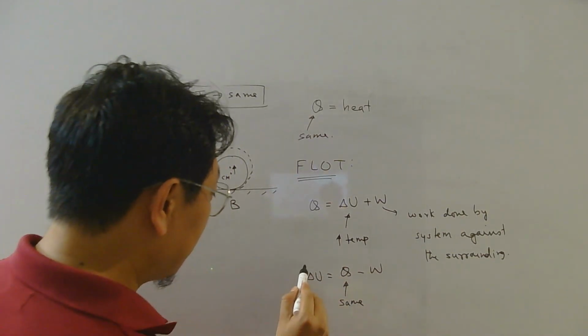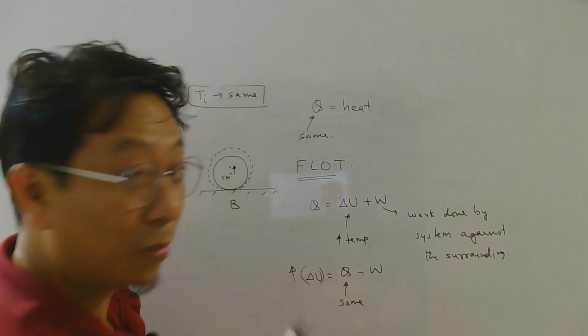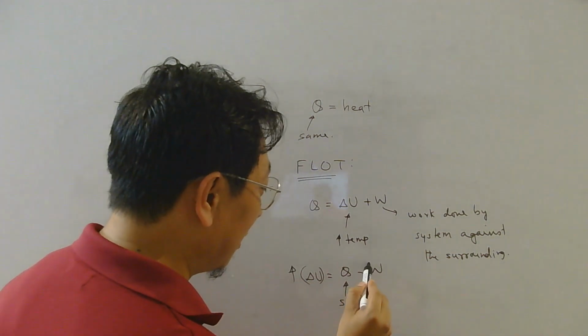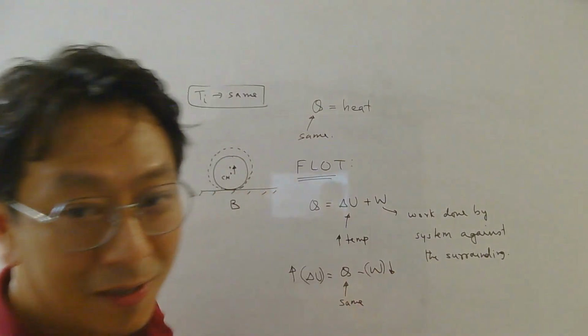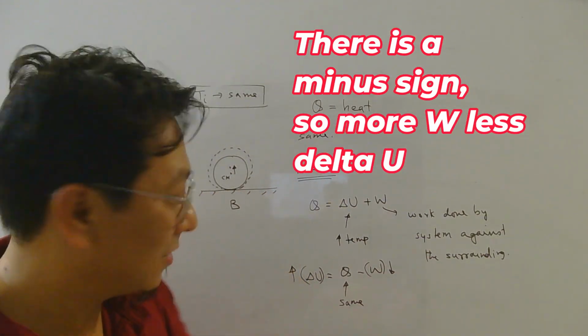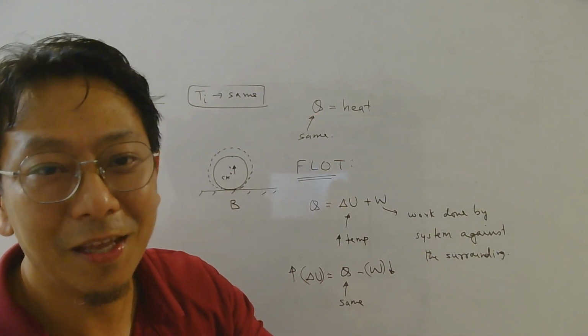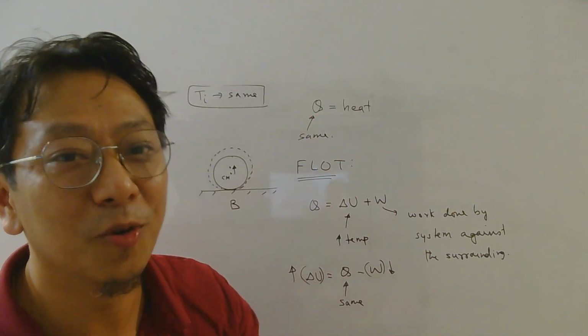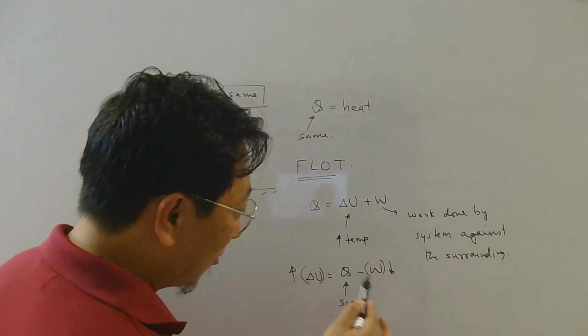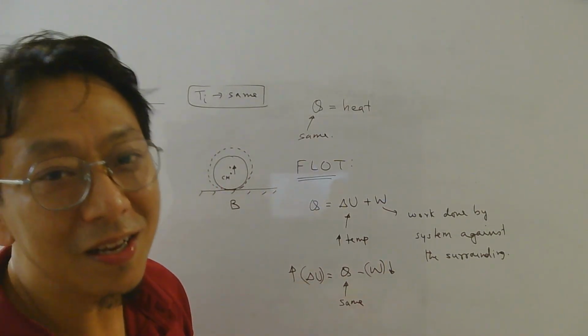So that body's temperature or internal energy will increase more, whose W will be less, isn't it? So whichever system does less work, for that system the internal energy will increase more, and therefore final temperature will be more. So we need to check what is the work done by the system against the surrounding forces.